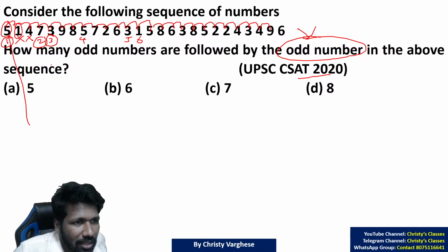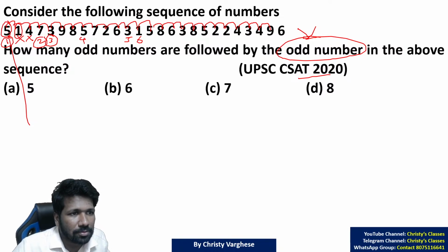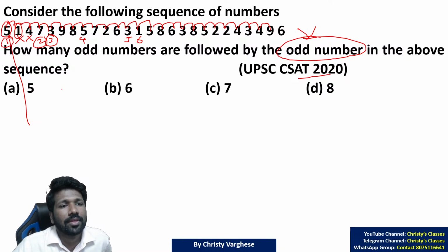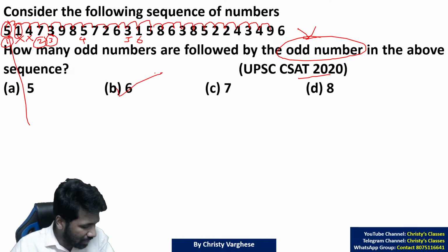Okay, did I miss anything or did I count anything wrong? Let me check once more. 5, 1 is okay. 7, 3 is okay. 3, 9 is okay. 5, 7 is okay. 3, 1 is okay. 1, 5 is okay. So 6, option B is the answer.